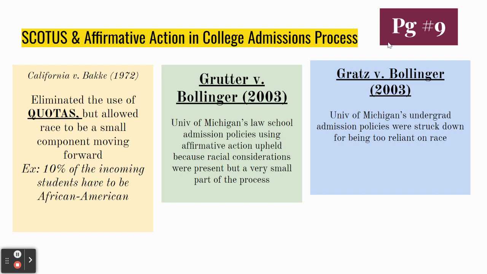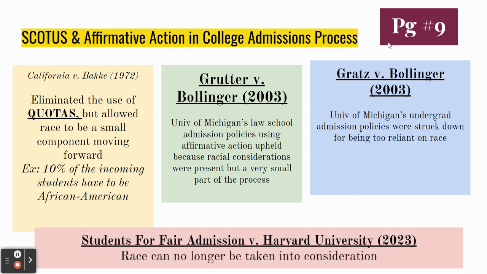So it's a case by case decision until 2023, in a case involving Harvard University, called Students for Fair Admissions versus Harvard. The Supreme Court changed its policy and decided that they no longer felt comfortable that race should be taken into consideration at all. So affirmative action, essentially in the college admissions process, was ended by this case, and applications now are racially blind, racially neutral, and race cannot be taken into consideration even if the intention is to benefit a minority group member.